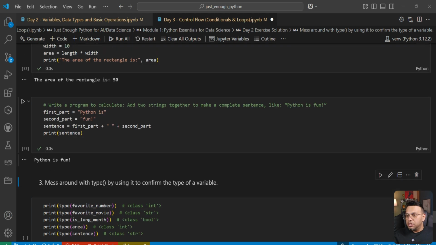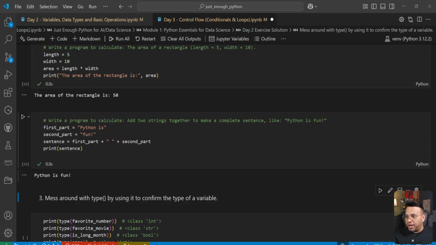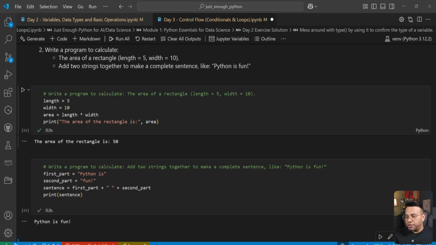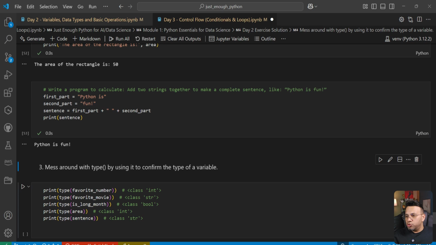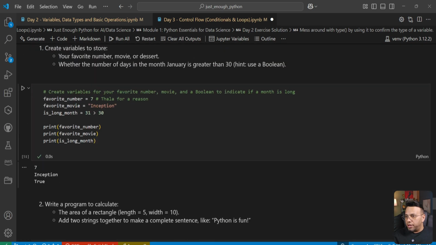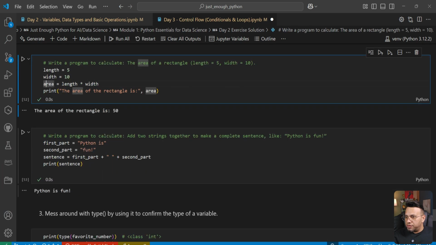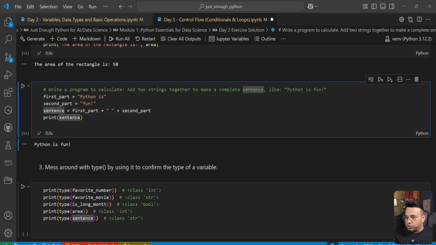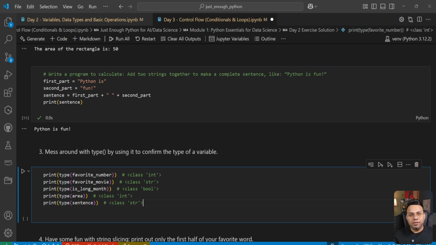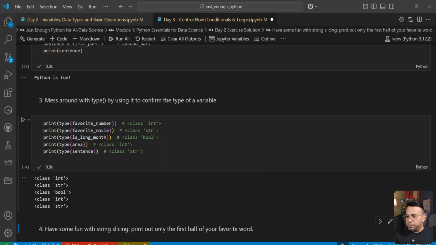of variables. Now, till here, we have in fact created a few variables. We are going to use those variables. So we have a favorite number, favorite movie, is long month. Then we have, I think, area, and then we have sentence. We're going to use all of them in this question. Let's execute them. And as expected, favorite number, which was 7, is int.